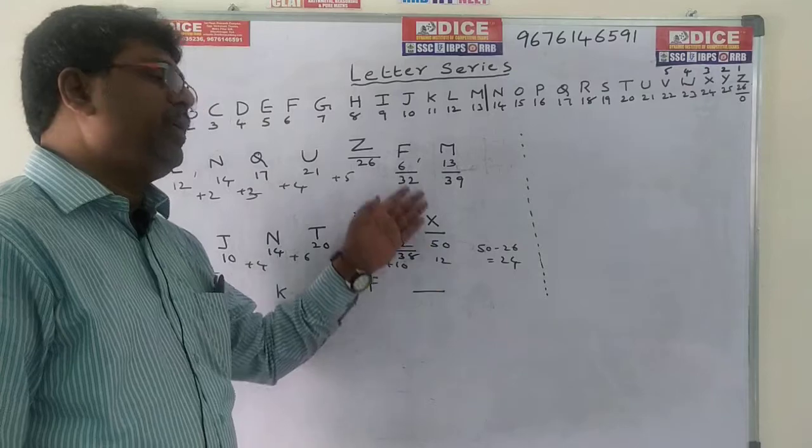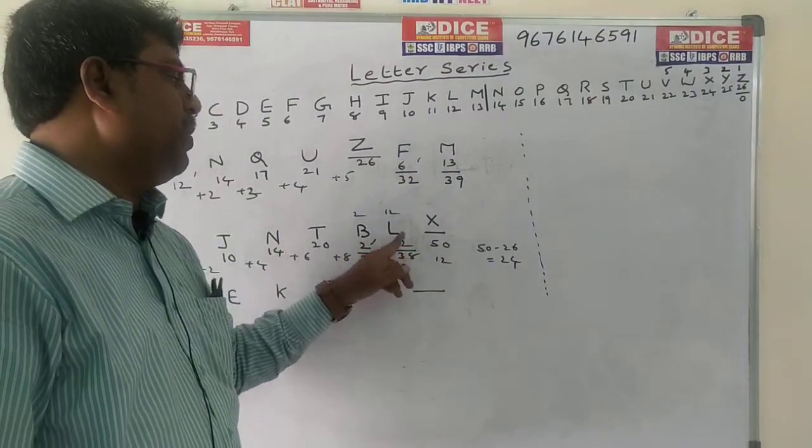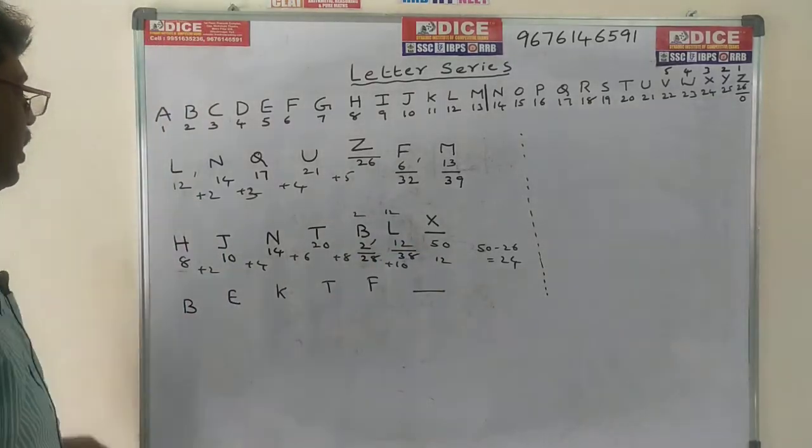So whenever the value is bigger, you can take this value as 2, 12. Next to 12, plus 12, how much? 24. 24 is the answer. Now come to this problem.